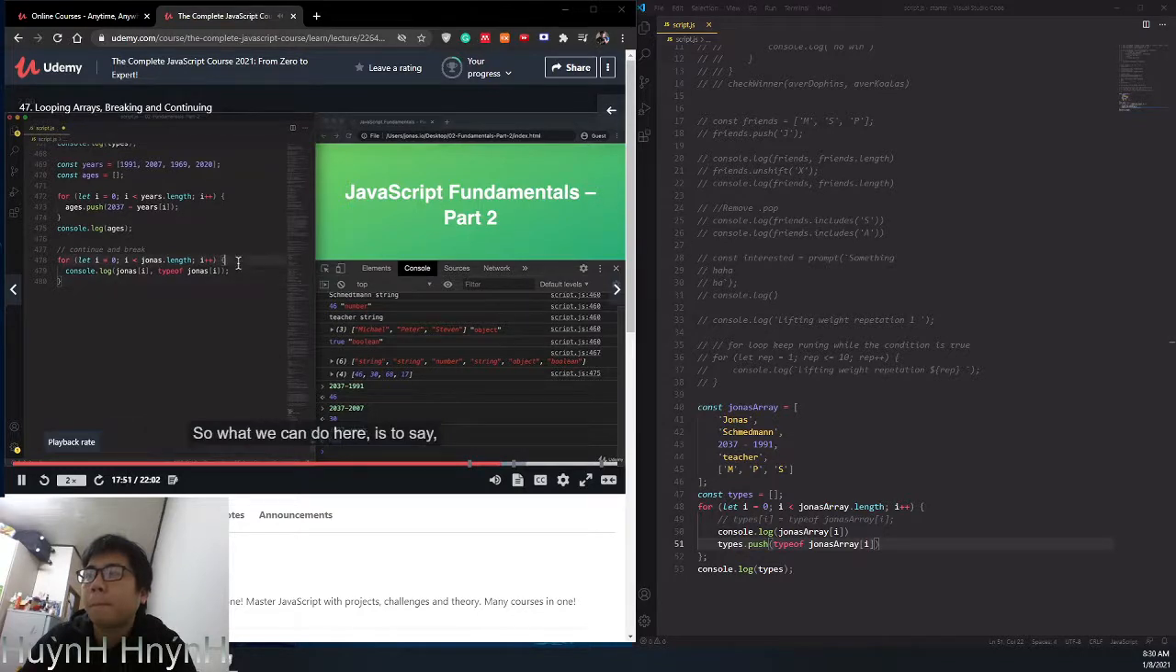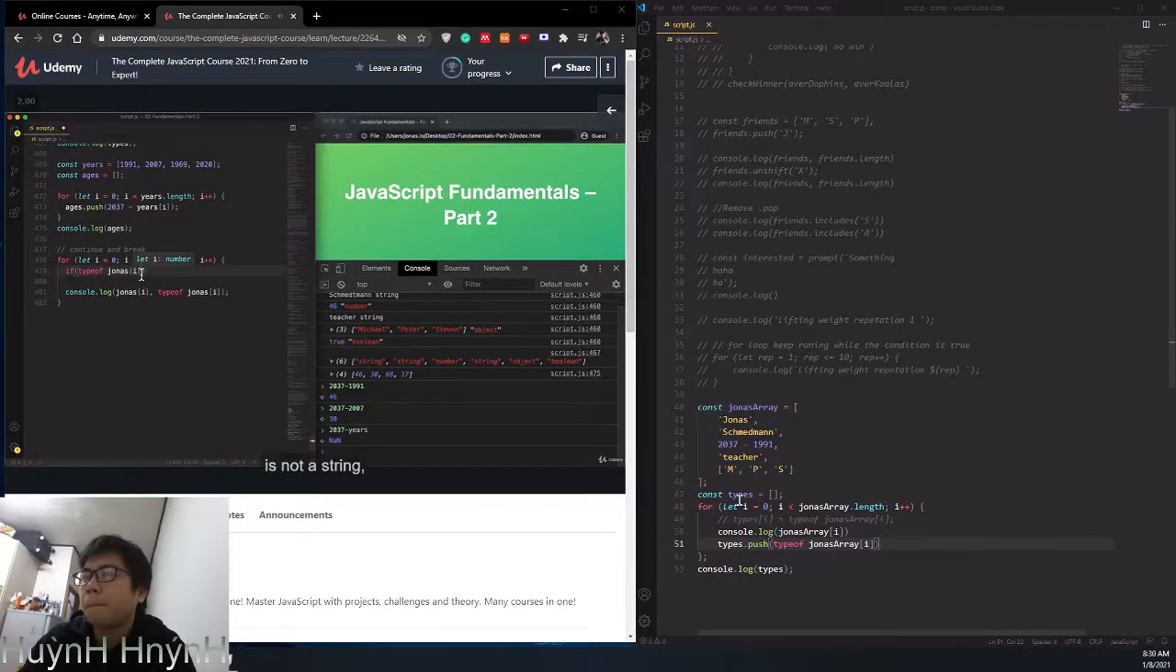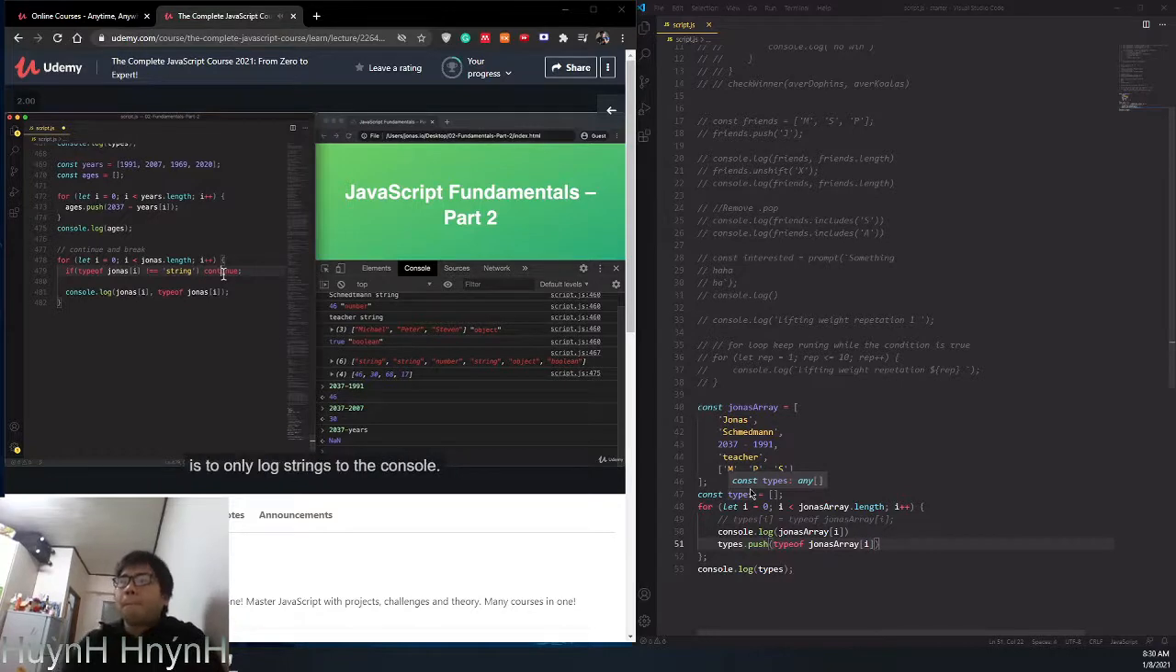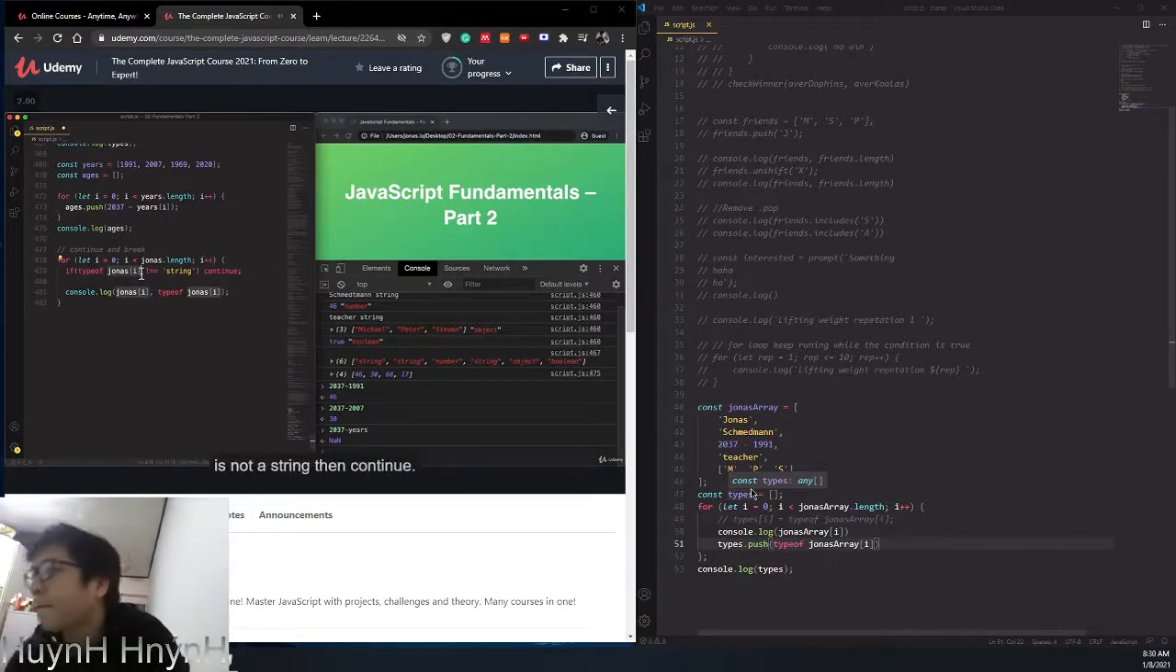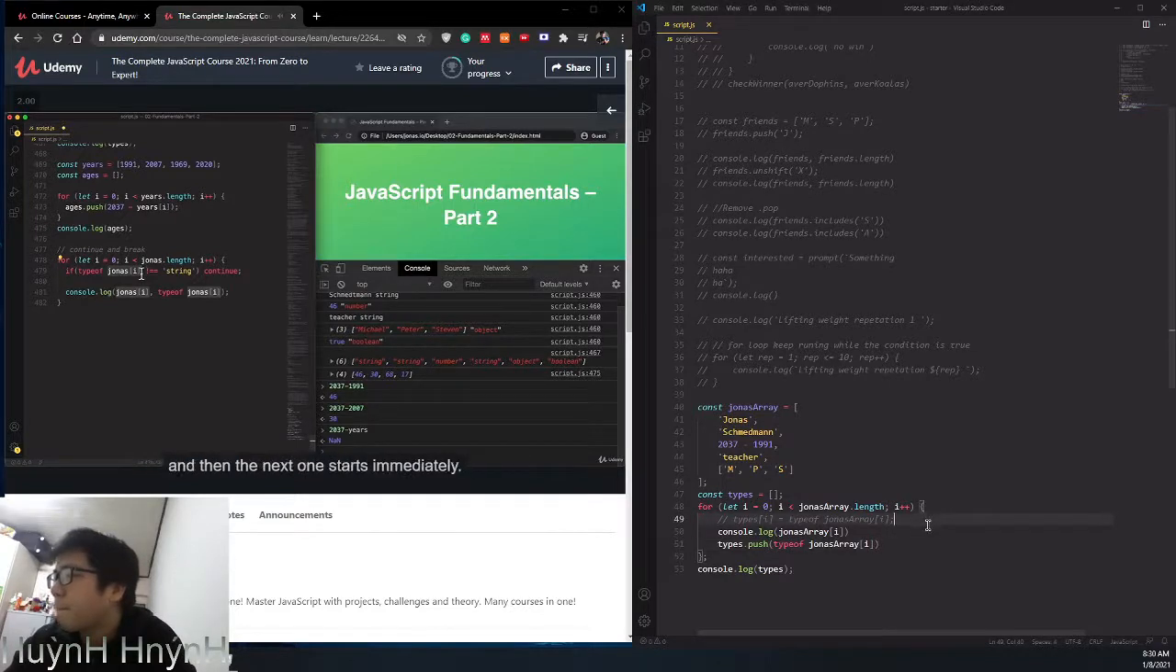So what we can do here is to say, if the type of the current element, so Jonas I, is not a string, then continue. And so that's how we write the continue statement. It's really just this continue keyword. So again, what we want to do here is to only log strings to the console, which means that everything else should basically be skipped. And that's what we do here. So we say if the type of the current element is not a string, then continue, which again means that the current iteration of the loop is exited, and then the next one starts immediately.